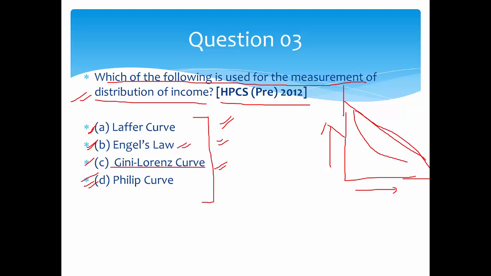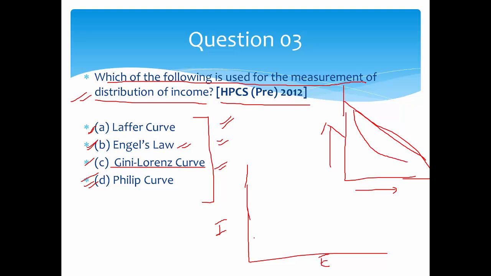Engel's curve, or Engel's law, shows how the spending of a particular household on a particular item, like food, increases or decreases as its income increases. Let's say this is income and this is expenditure on a particular subject, let's say food.